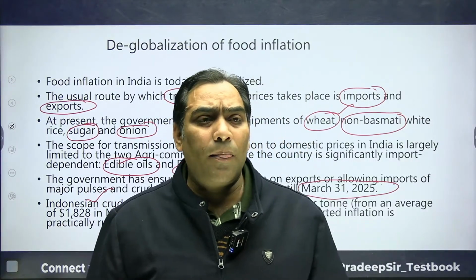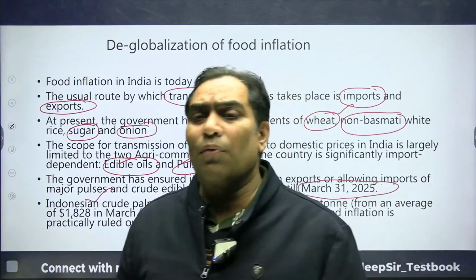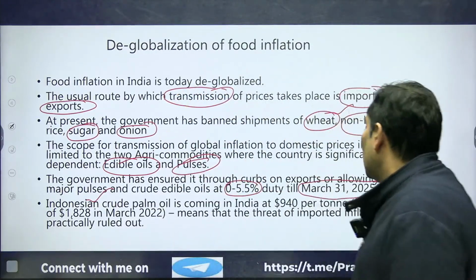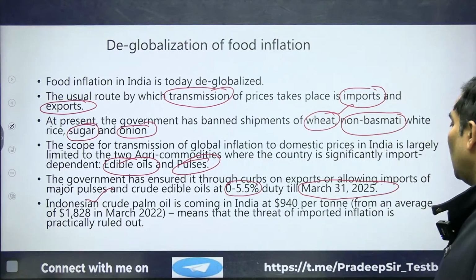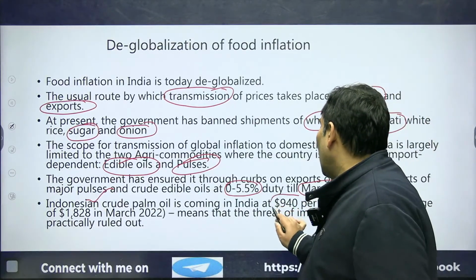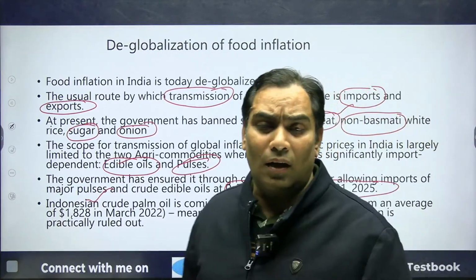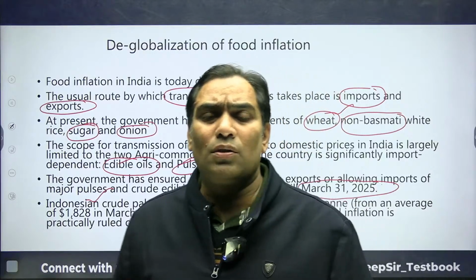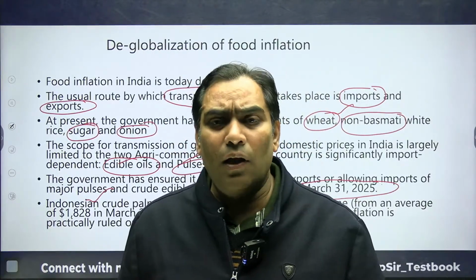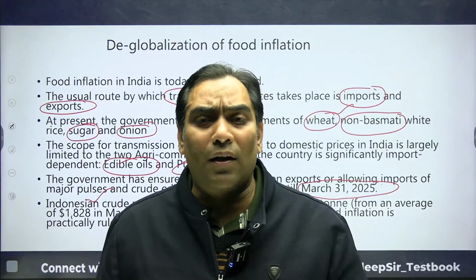The import cost for India for edible oil is now $940 per ton.